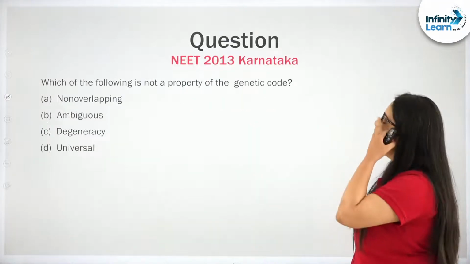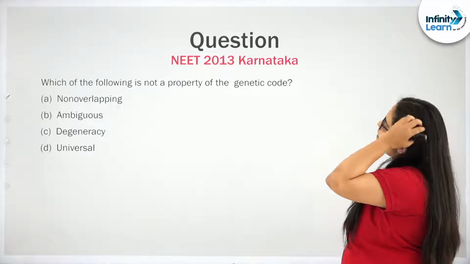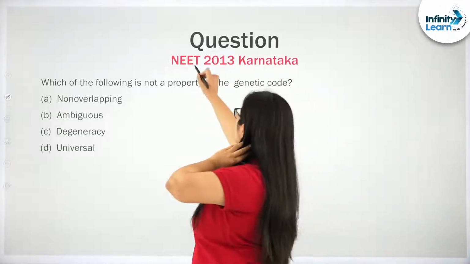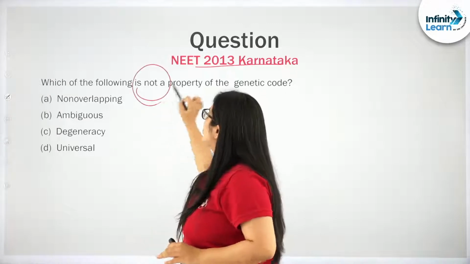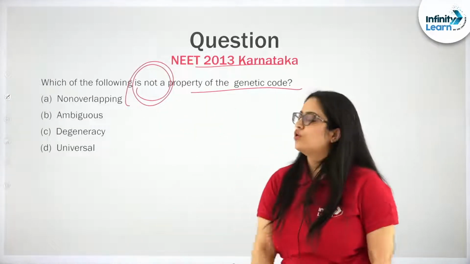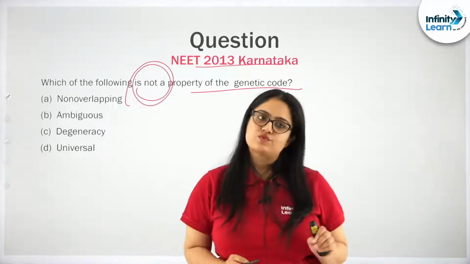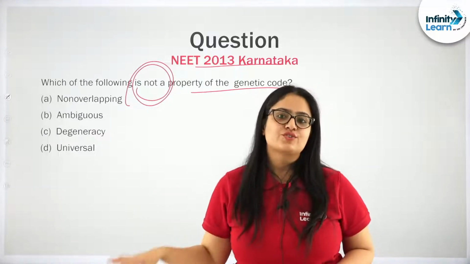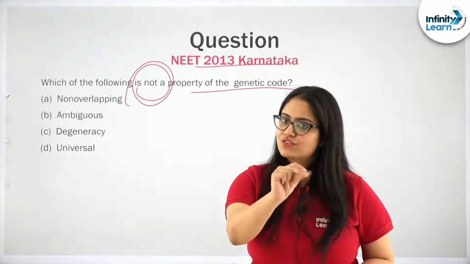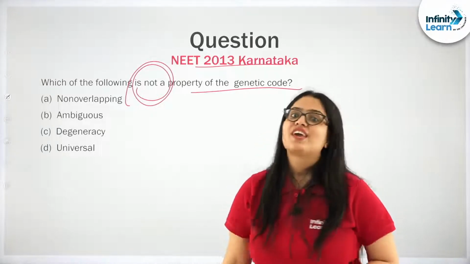Next question. Which of the following is not a property of genetic code? This is a 2013 Karnataka question. It is an important question, and with it we are going to revise all the salient features of the genetic code. So stay connected and listen carefully.